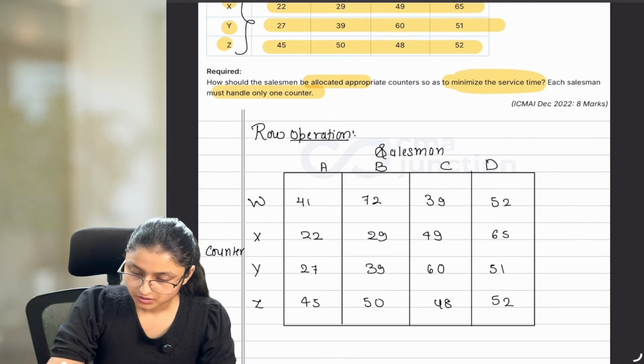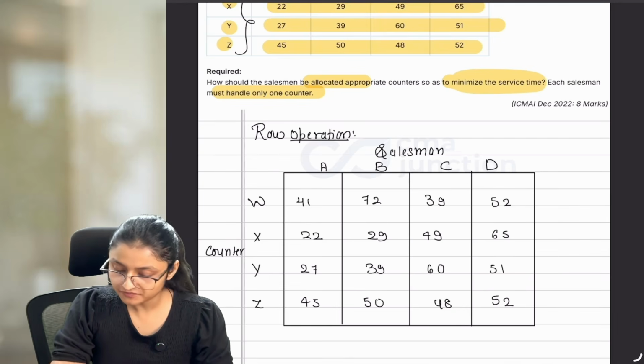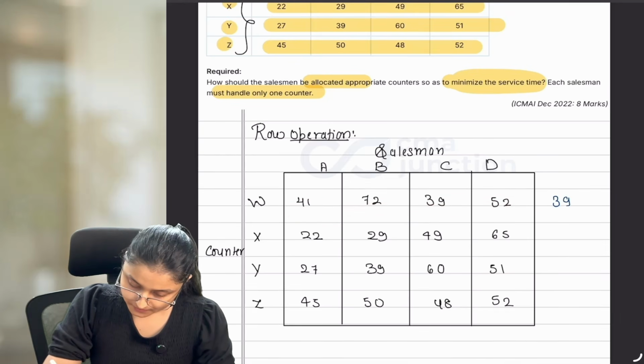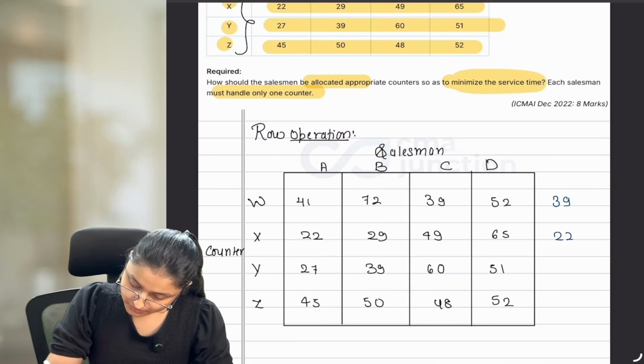Okay? Now, after this, we have to take the minimum value from each row. So, here we have 39, next 22, next 27, 45.